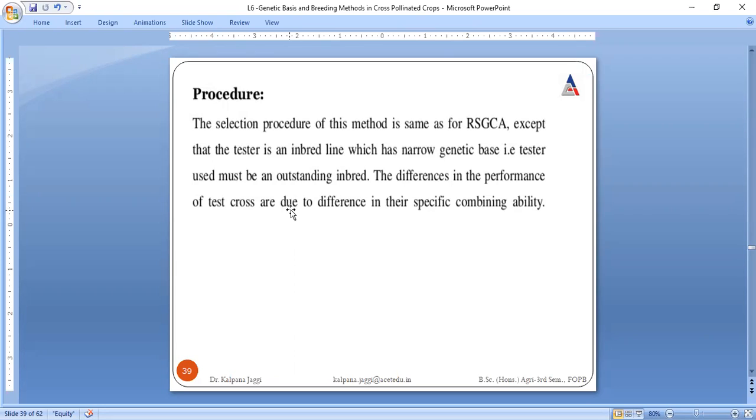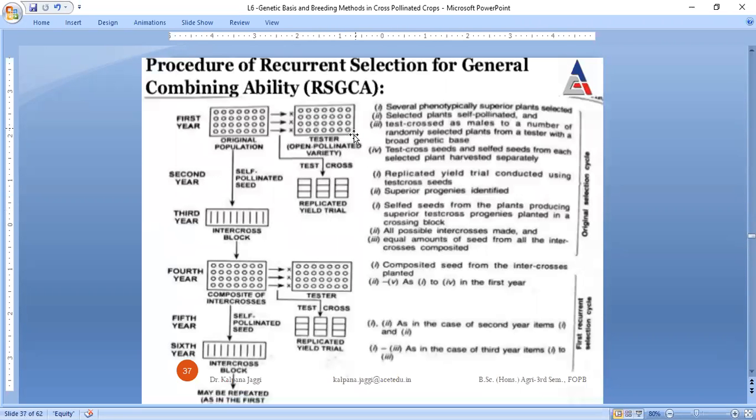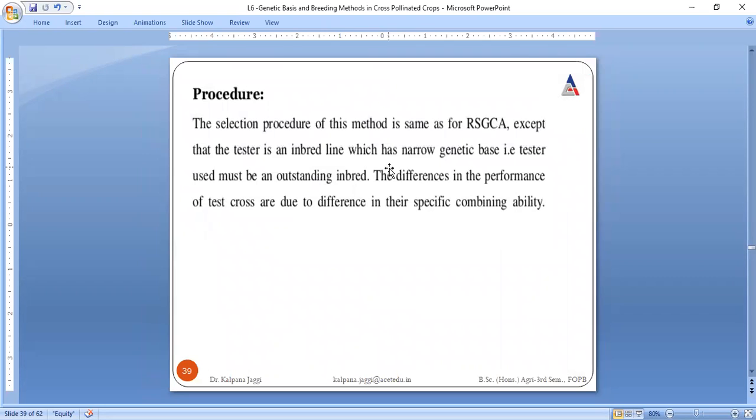That is the reason it is also selection. That means generation after generation we are going for the selection of those features which are desirable. But here the combination is specific combining ability. That means here the test cross is carried out with the inbred line. There we were not crossing it with an inbred line; we had an open pollinated variety, right? But here an open pollinated variety is not taken. Here we are taking an inbred line.